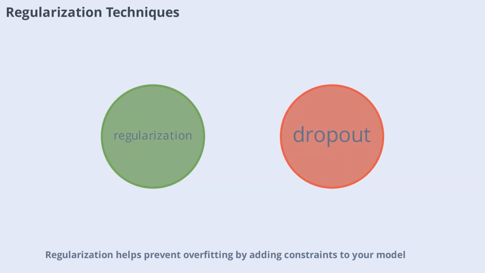Regularization helps prevent overfitting by adding constraints to your model. Common techniques include L1 and L2 regularization, dropout, and data augmentation. These methods encourage your model to learn general patterns rather than memorizing the training data. Experiment with different regularization strategies to find what works best for your problem.